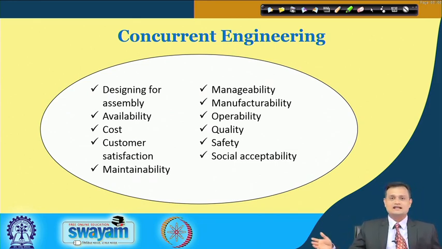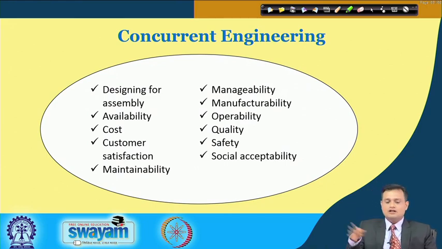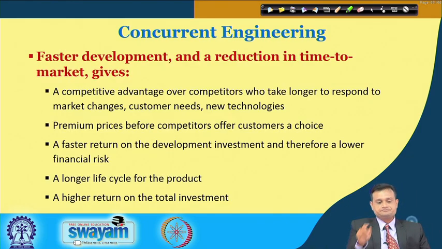You just see a long list, and if you as an engineer or designer working in isolation try to build all these features into the product or service, you will miserably fail. So you need the inputs of various agencies, various functions, and customers in order to see that your product gets a tick mark on all these various dimensions.